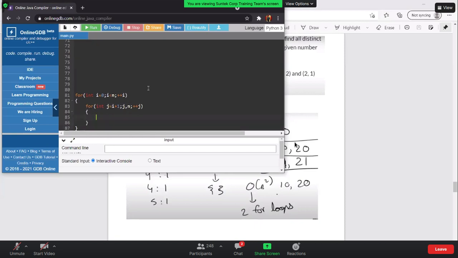Whenever you find any numbers, keep summing those numbers. For each element, check whether m minus the current element is present in the set or not. Correct. That is the approach. I do agree with you.